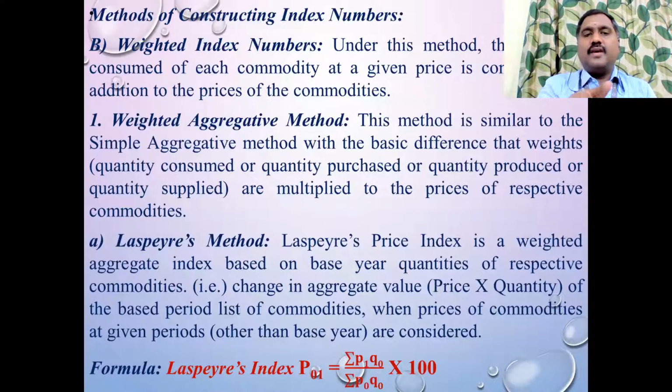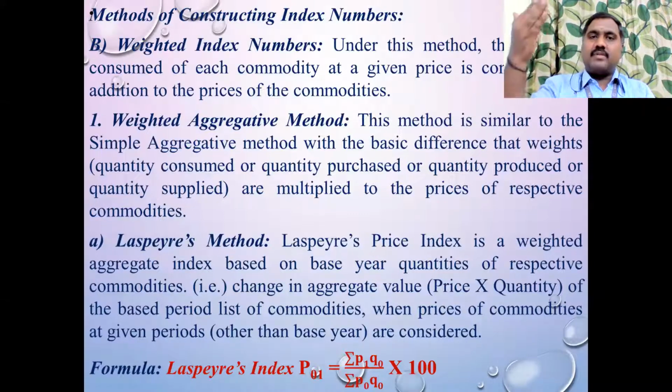Now here, see the weighted aggregate method. Under the weighted index method, there are two methods, as I already told you. The weighted aggregate method is similar to the simple aggregate method, where we dealt with the price only. Here we are going to deal with the quantity as well as the price. That is the only difference.